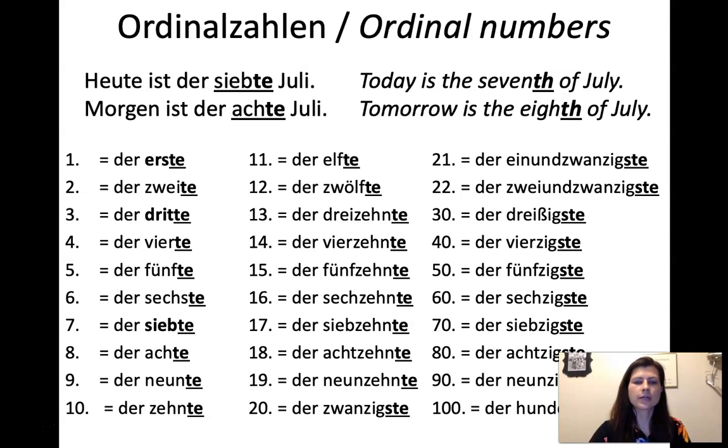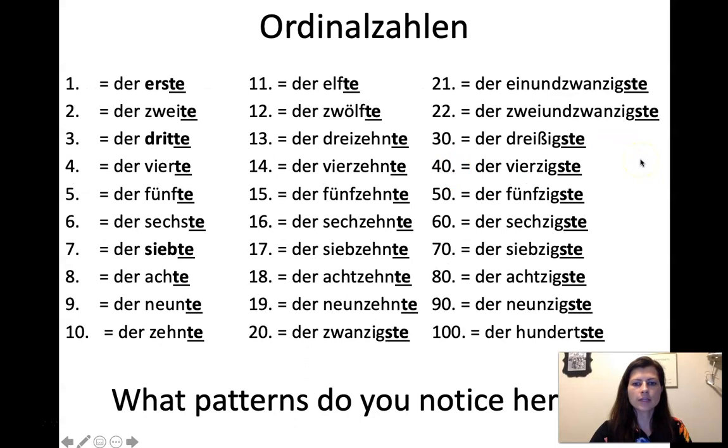Der 100ste, yeah. So see all these periods right here indicate that they are actually with the suffixes. The period, when you write it down with just the numerals, that period is the equivalent of the suffix. Okay, so here we have them again, and we have the patterns. We have erste, dritte, and siebte, irregular. Otherwise, we've got the TE endings and then the STE endings.